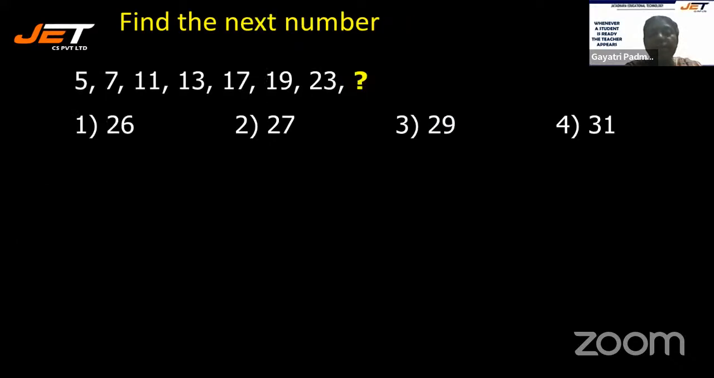All right, let's see the next question. 5, 7, 11, 13, 17, 19, 23 and dash. Yes, students, so not much time can be taken for this. It's very simple. So it's an odd number. All right, so that clue can be given to you. It's very much an odd number.